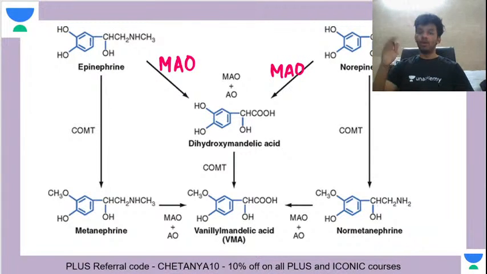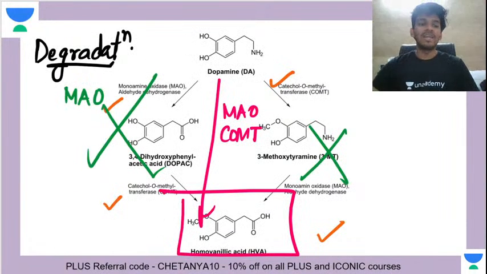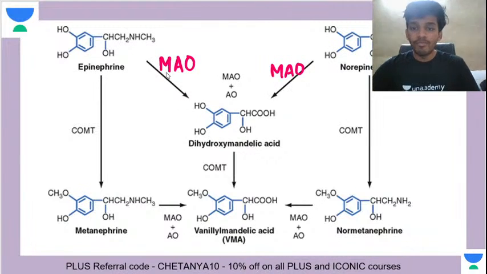Both epinephrine and norepinephrine can get acted upon by MAO, so monoamine oxidase only. Both of them the same thing. Either they can have the action of MAO first and then COMT, or they can first have the action of COMT and then MAO. And the product that will be there will be vanillyl mandelic acid. So what was the product from dopamine? Homovanillic acid. And what is the product here? Vanillyl mandelic acid. If MAO acts first, it goes via dihydroxy mandelic acid.